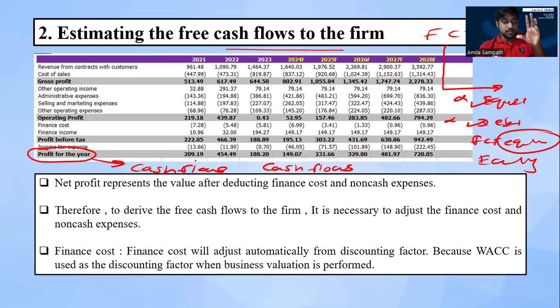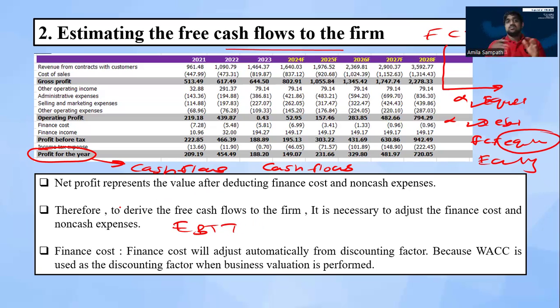Then what do we need to do? From this net profit, we can derive the net cash flow to the firm. For that purpose, we need to make some adjustments to our net profit. For the free cash flow calculation, we use EBIT. EBIT means earnings before interest and tax.